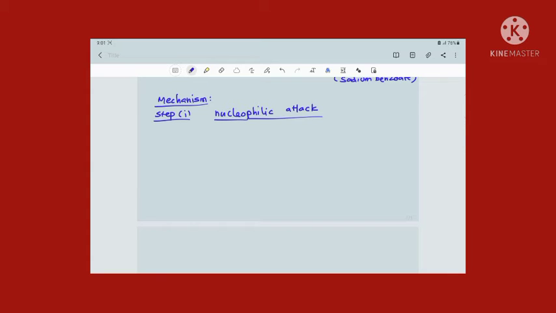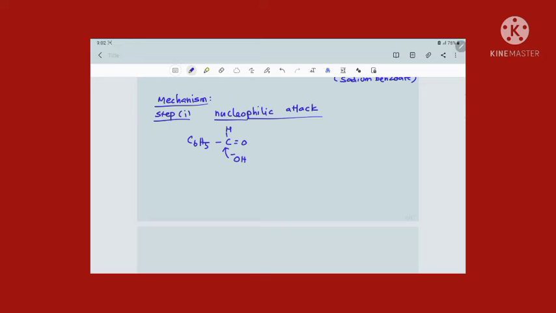First I write benzaldehyde, C6H5 single bond CH double bond O. I have written the carbonyl group as C single bond H double bond O. Now this is the nucleophile, OH minus ion, formed by the base. This nucleophile attacks the carbonyl carbon of benzaldehyde, because the nucleophile is electron rich, so OH minus can attack the electron deficient carbonyl carbon center.